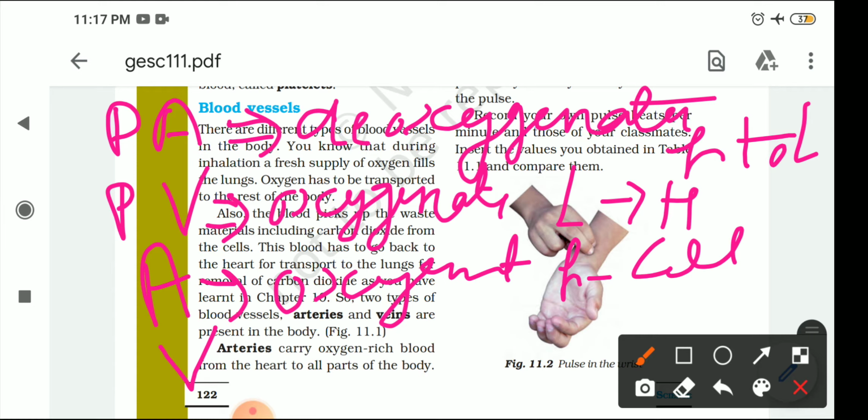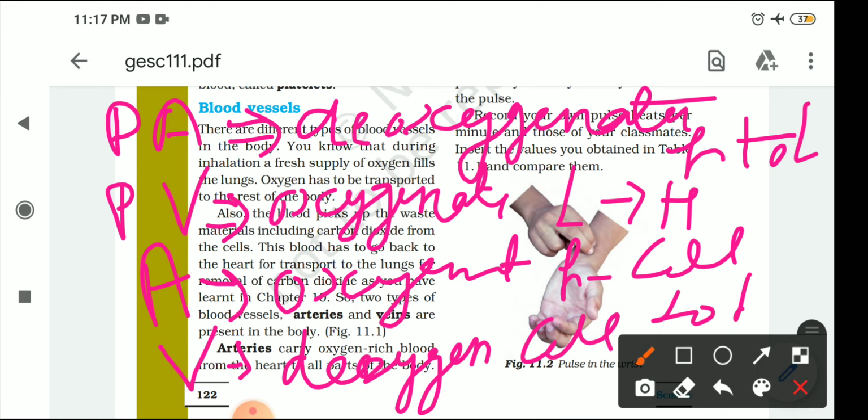Okay, what are the veins doing? The veins are carrying the deoxygenated blood, and where to where? Cells to the heart. Clear? So you should know, do not get confused between the arteries and the pulmonary arteries. Arteries are carrying oxygenated blood, and the pulmonary artery is carrying the deoxygenated blood. Same like that, the veins are carrying the deoxygenated blood, but the pulmonary vein is carrying the oxygenated blood.